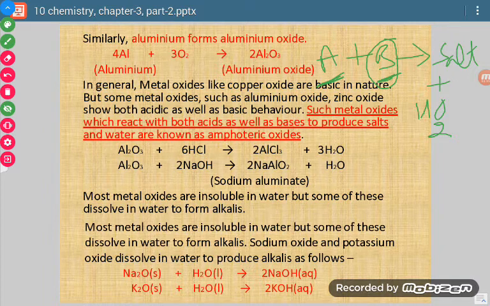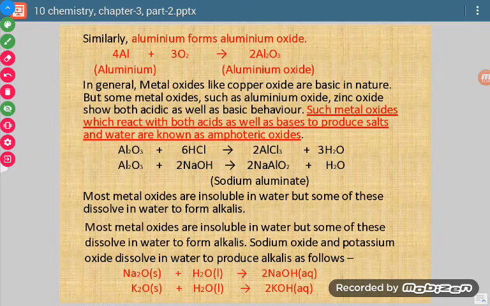So we will say that this particular substance is basic in nature, or it is a basic oxide. Similarly, if I take an oxide and treat it with a base and it forms salt and water, then that oxide is acidic in nature. We compare this with the neutralization reaction: acid plus base gives salt and water.